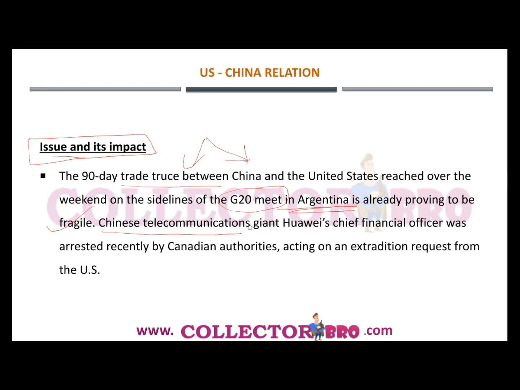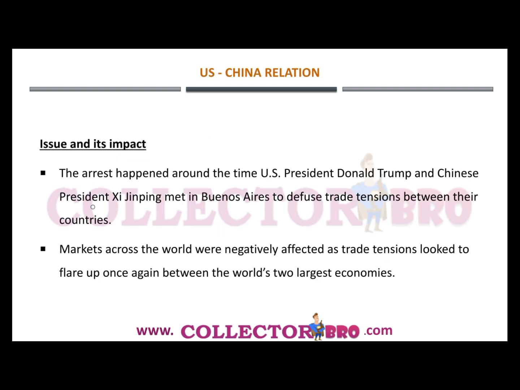The Chinese telecommunication giant Huawei's chief financial officer was arrested recently by Canadian authorities, following an extradition request from the US. The arrest happened around the time US President Donald Trump and Chinese President Xi Jinping met at Buenos Aires to defuse the trade tensions between their countries.